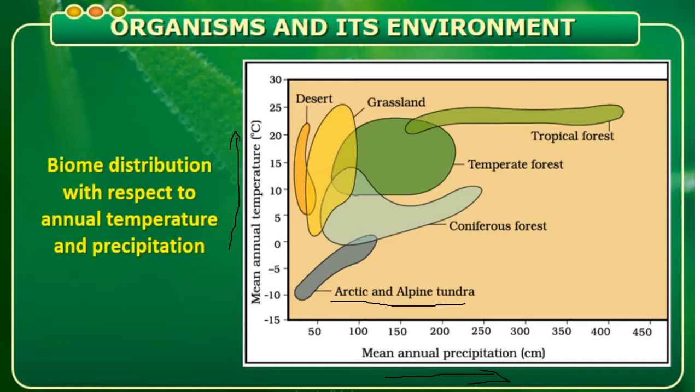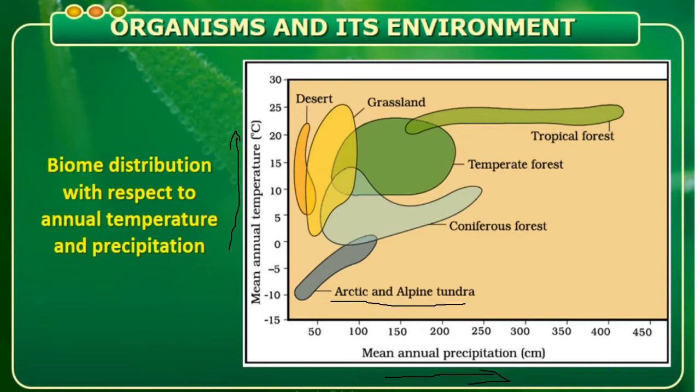Though the rainfall is less, there is also a minus Celsius temperature. So what does minus Celsius mean? It is minus 50 up to nearly zero. That means it is a freezing condition, where in this place of Arctic and Alpine tundra, you know what type of animals might exist according to this environment.